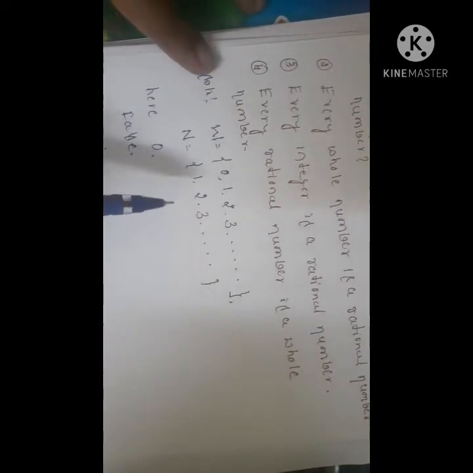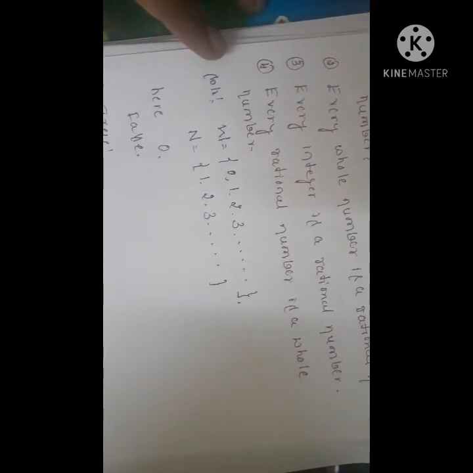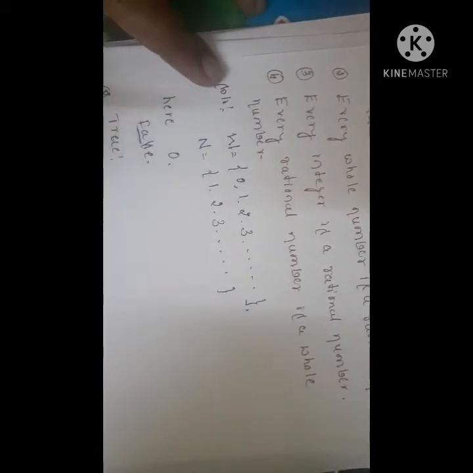If you compare these two sets, you come to know that 0 is a member of the set of whole numbers, but it is not a member of the set of natural numbers. It means 0 does not belong to the set of natural numbers. Hence the given statement is false.